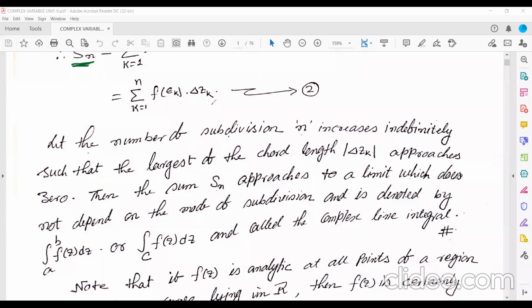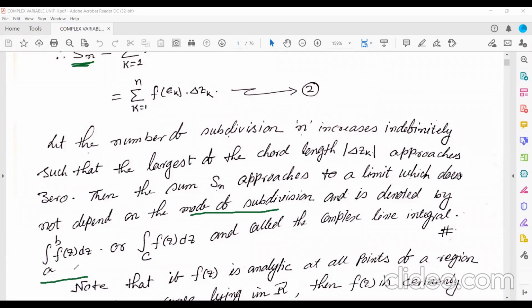It will tend to a finite value, which does not depend on the mode of subdivision, and it is denoted by the integration from a to b of f of z dz.